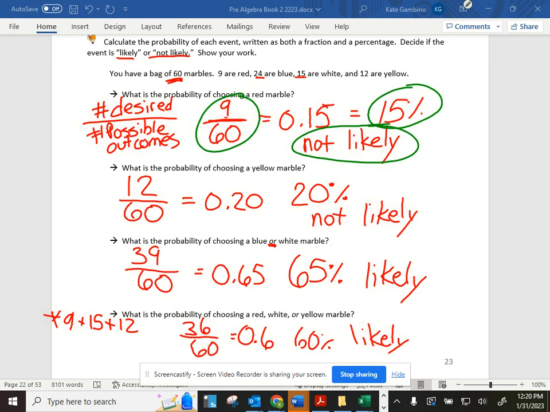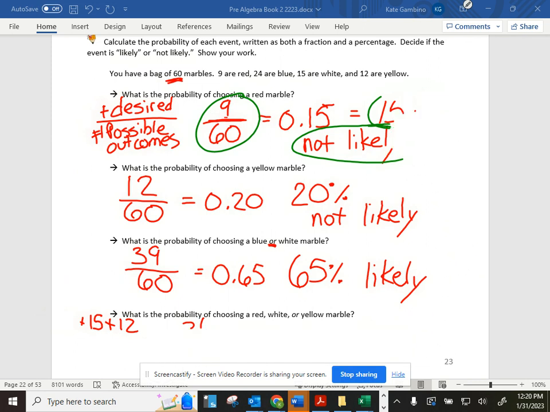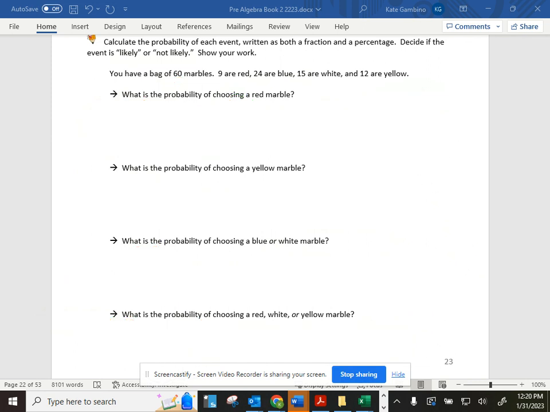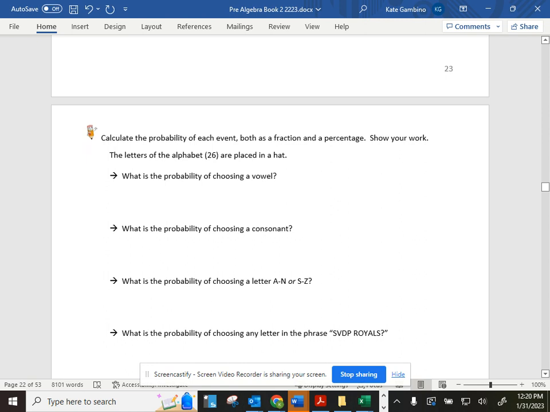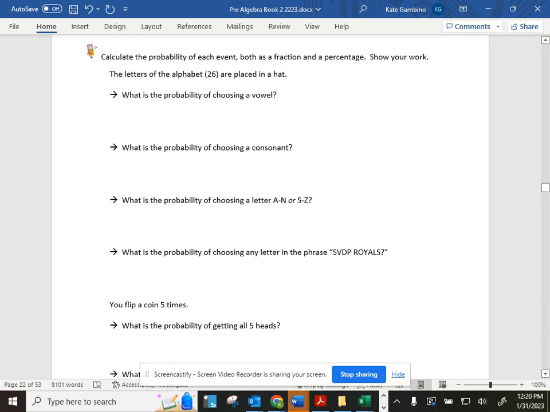When we look at our next page, you are going to be working on this one on your own. You're going to calculate the probability of each event both as a fraction and a percentage, just like we were just doing. You're going to put that fraction, you're going to divide, put the percentage, and say if it's likely or not likely. Show your work. So really think through what it's saying.